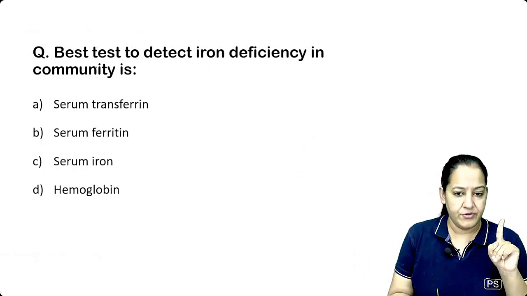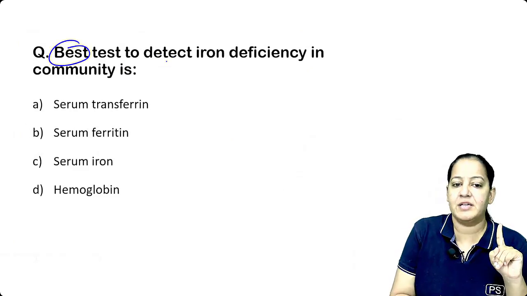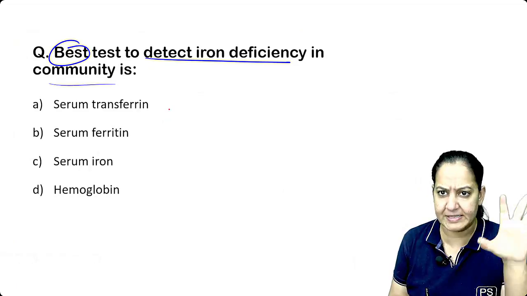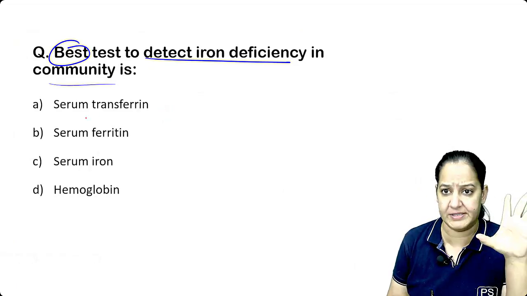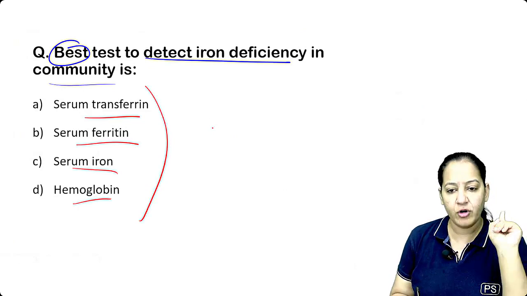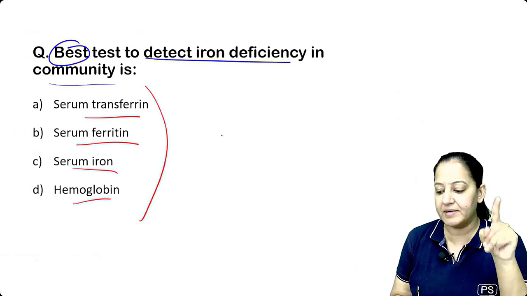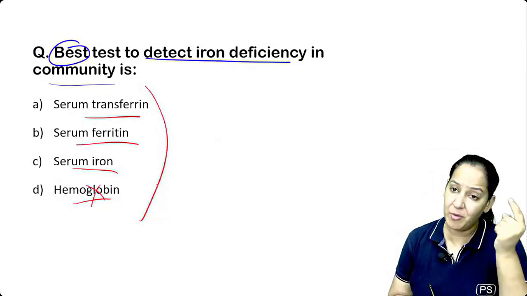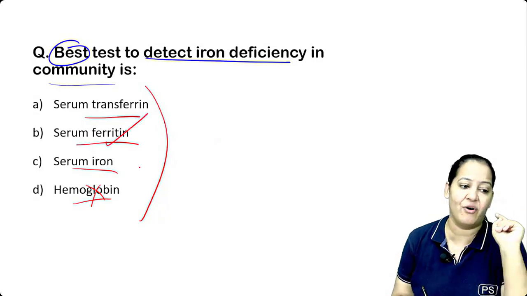Okay, now read the question, tell me the answer. Best test to detect iron deficiency anemia in a community. What is the best test, sensitive test, earliest test? Is it serum transferrin, ferritin, iron, or hemoglobin? If I want to test one and comment whether the person is anemic or not anemic, what is the best test? Don't go with hemoglobin. Hemoglobin falls later. Before that, ferritin will fall. So ferritin is the answer.